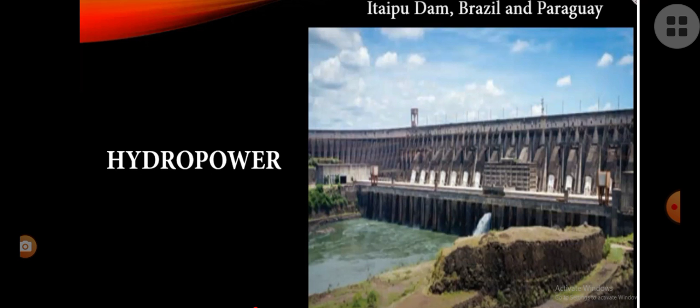So how is the electricity produced in hydropower? Water will be pushed into a turbine. Okay, turbine is a rotating motor. Water will be at a very high velocity, and it will be pushed into a turbine.